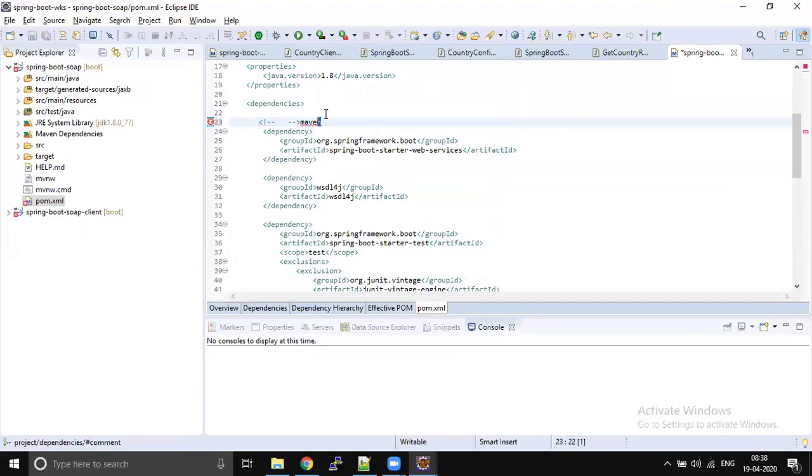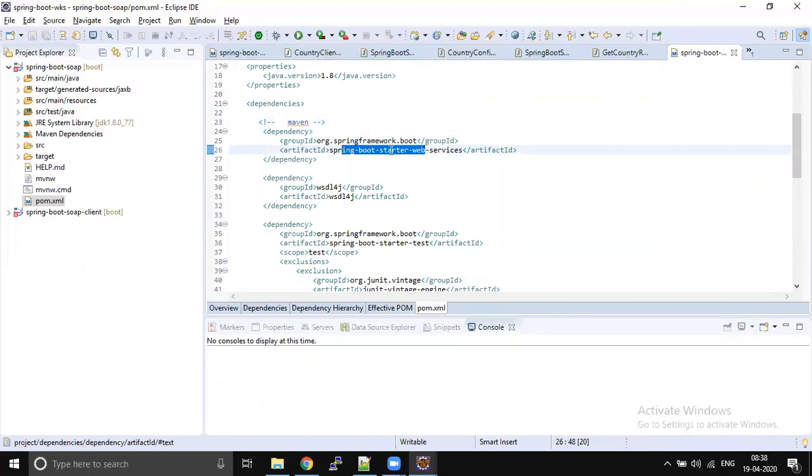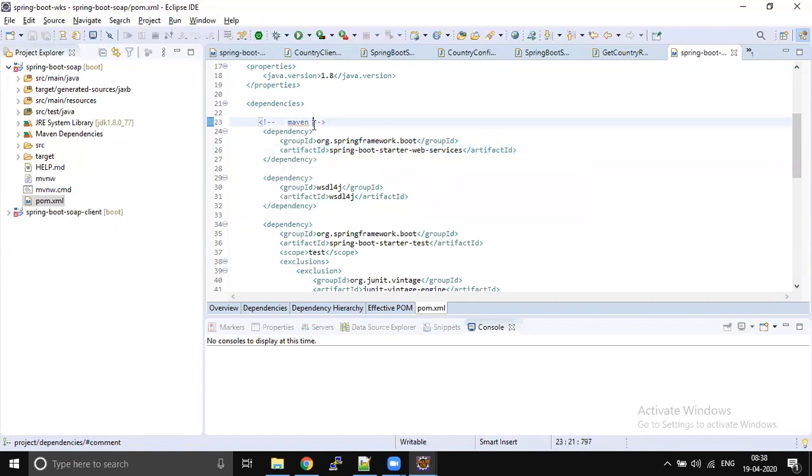Yes, Spring Boot Starter Web Service is a Maven project. Who wrote this Maven project? The Spring people. So this came from Spring.